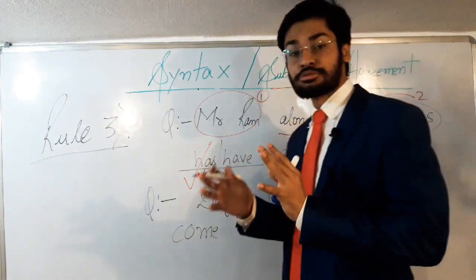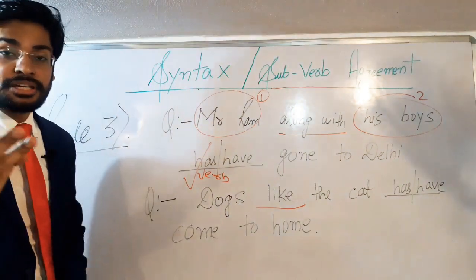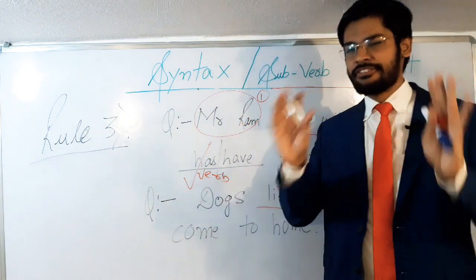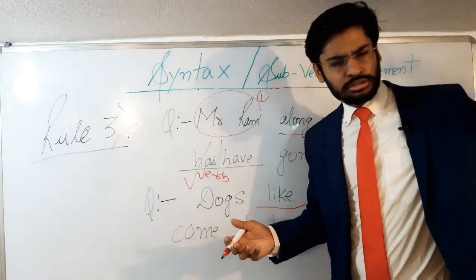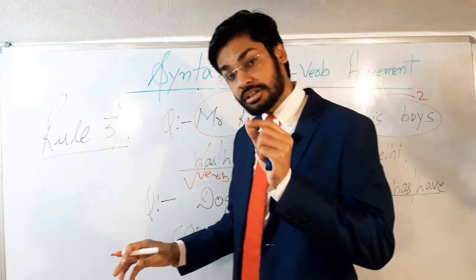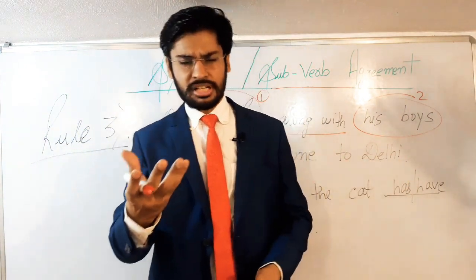Now many of the students get confused between rule number 2 and rule number 3. So you must not confuse here. Both the rules are very different. In rule number 2, the conjunctions were totally different. We were talking about the conjunctions like either or, neither nor, not only but also, or.